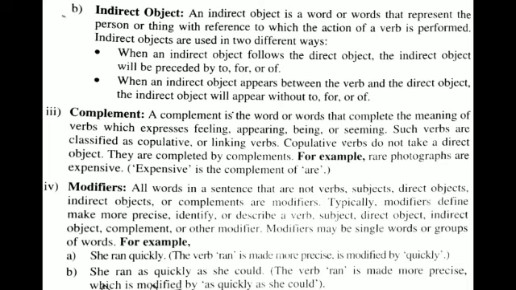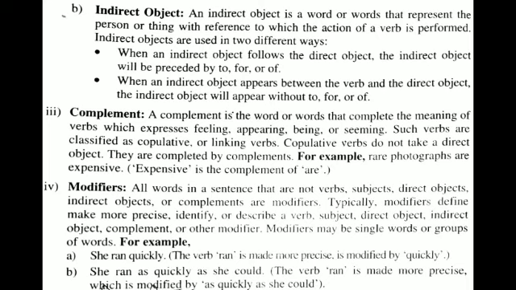Next, modifiers. All words in a sentence that are not verbs, subjects, direct objects, indirect objects, or complements are modifiers. Typically, modifiers define, make more precise, identify, or describe a verb, subject, direct object, indirect object, complement, or other modifier.